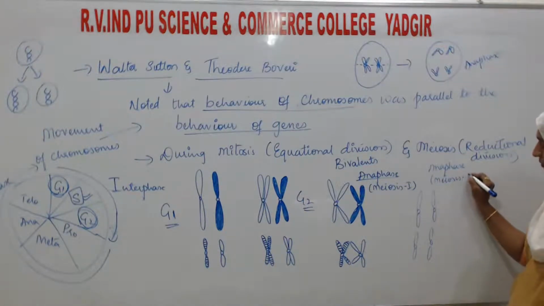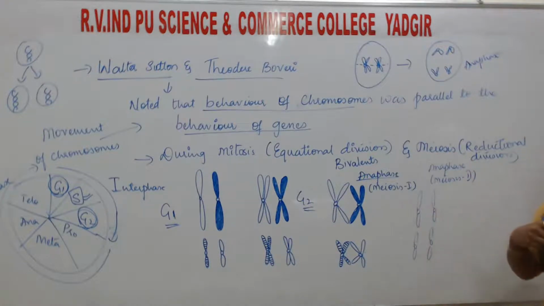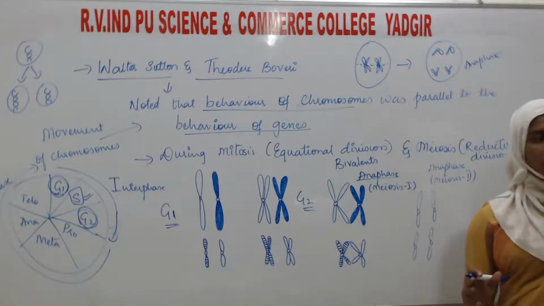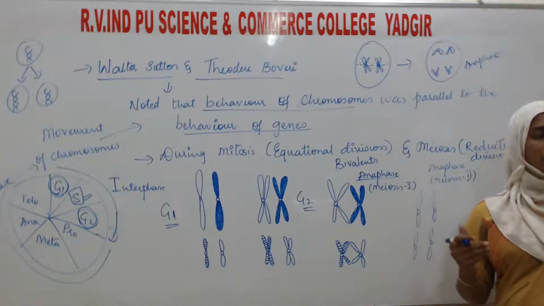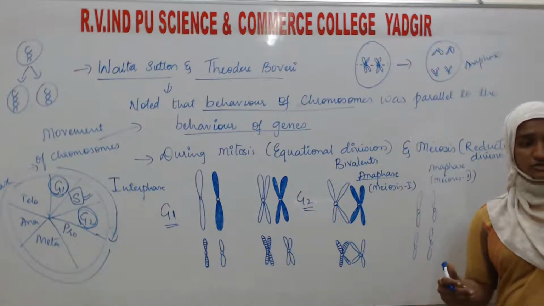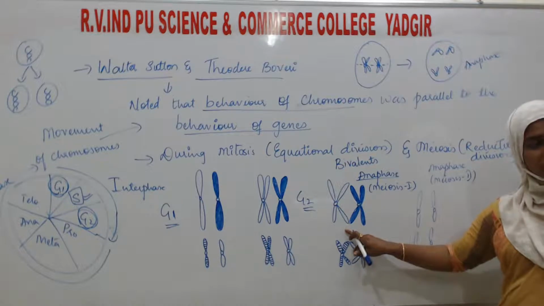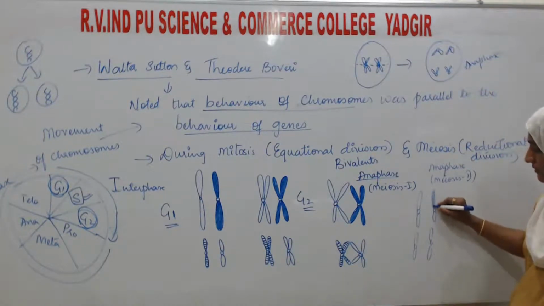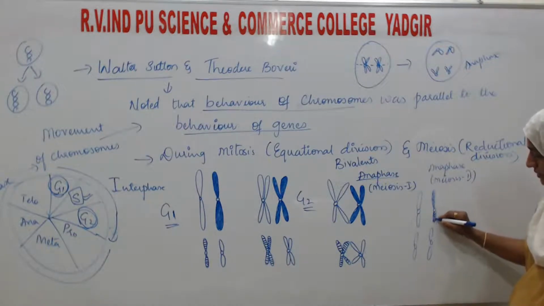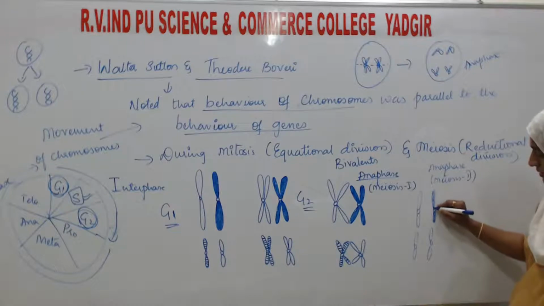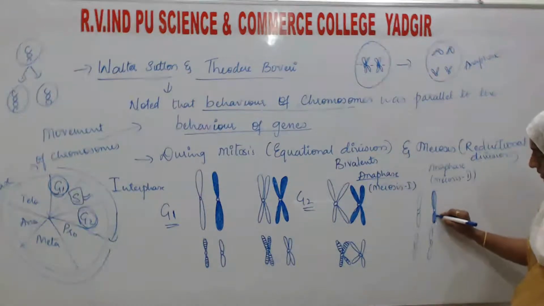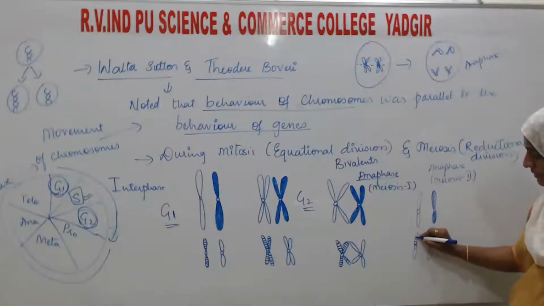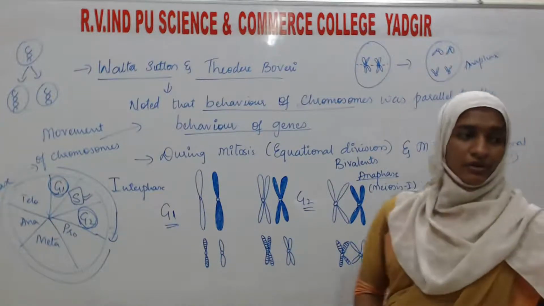As I told you, meiosis is divided into two types. Meiosis 1, which is the equational division, and meiosis 2, that is the reductional division. Here, you can see pairs.